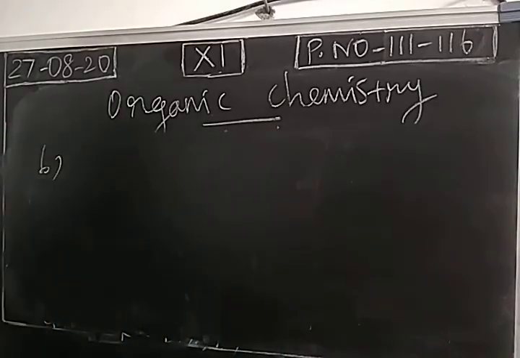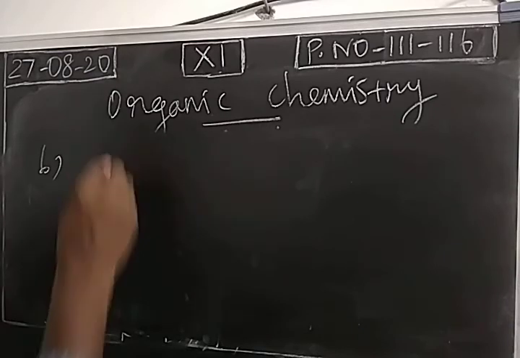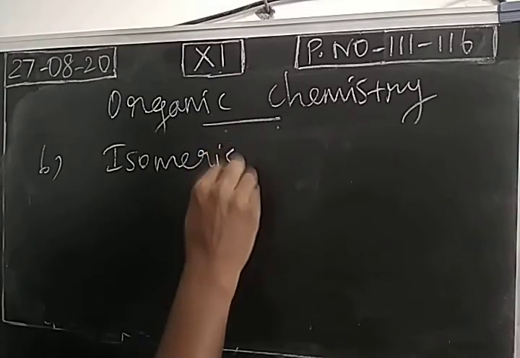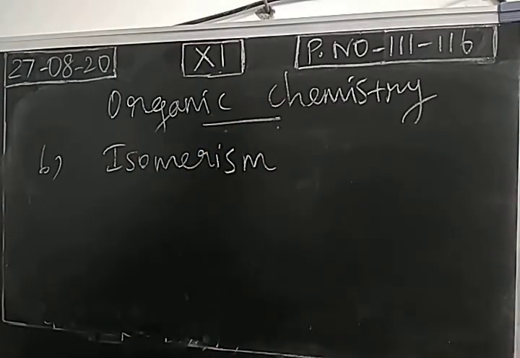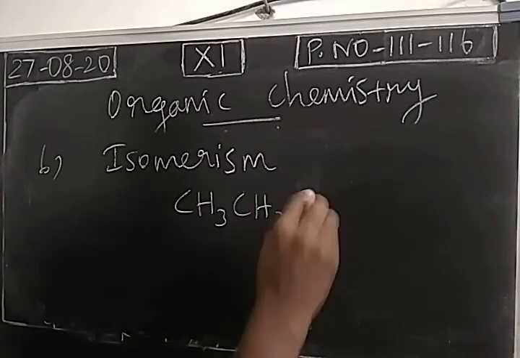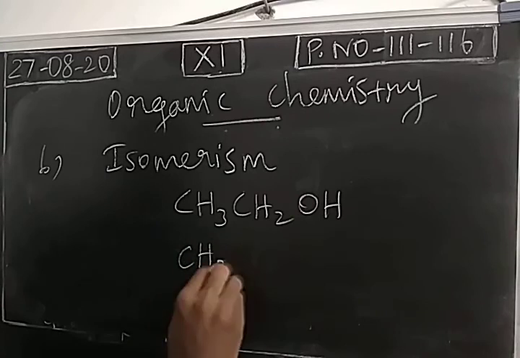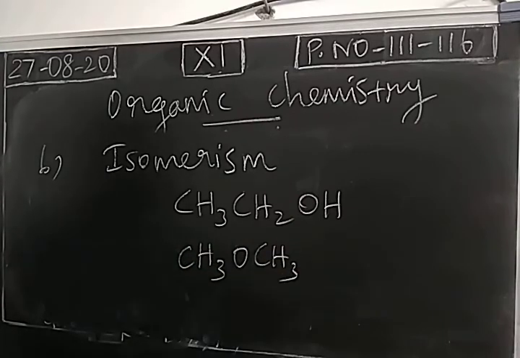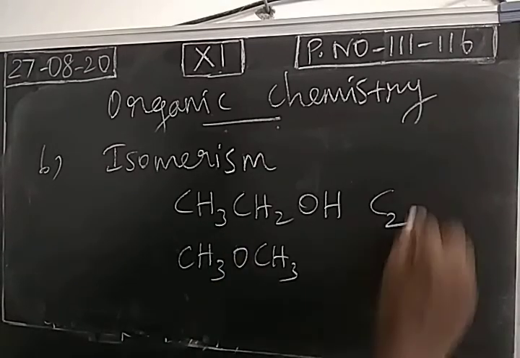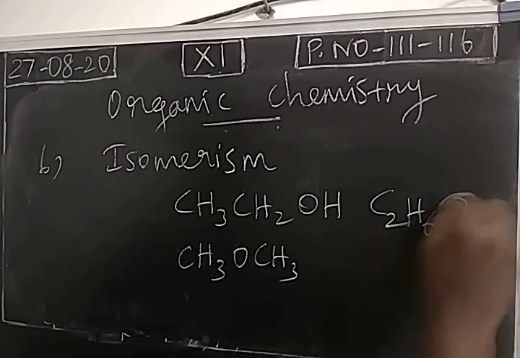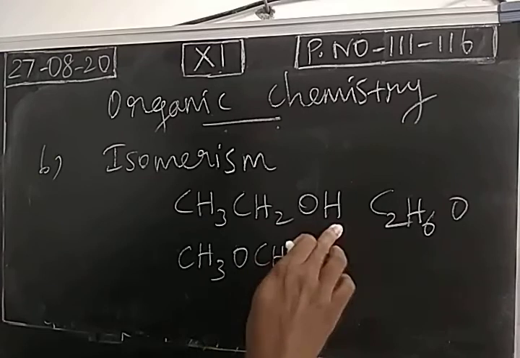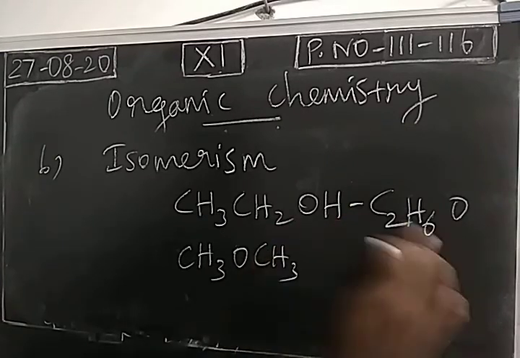Number 6: organic compounds exhibit isomerism. We take two compounds; these two are organic compounds. Molecular formula C2H6O: 2 carbon atoms, and totally 6 hydrogen atoms (3 plus 2 plus 1), only 1 oxygen.